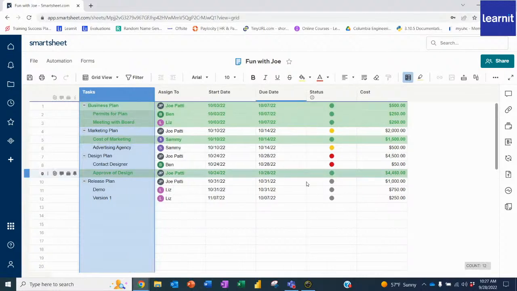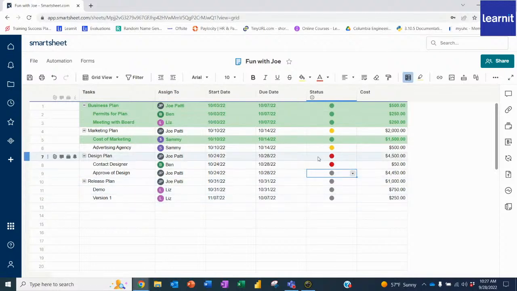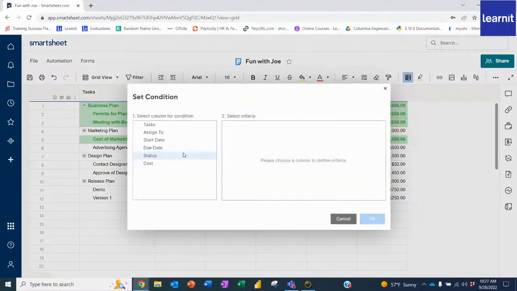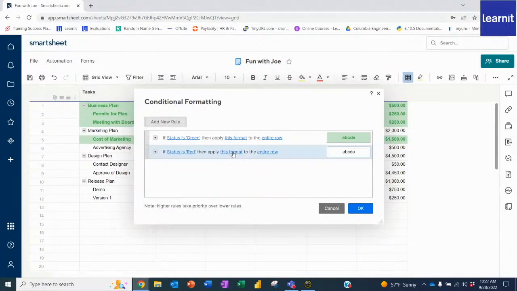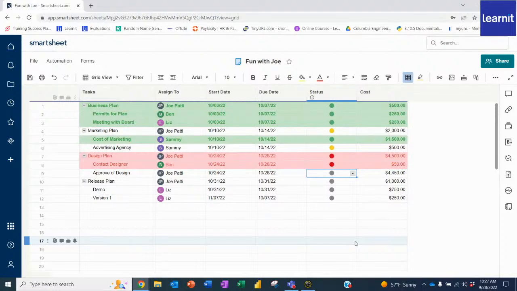All right. So now I can do that for the other ones as well if I wanted to. Let's say when it's gray, I want it to stay like this, so I won't affect it. But if it's red, I want to definitely see this. I'll just go back to conditional formatting and add another rule. If the status is red, I'll click OK. Then format it with maybe a nice light red with a dark red text. I'll click OK. So now we can start to color code these.